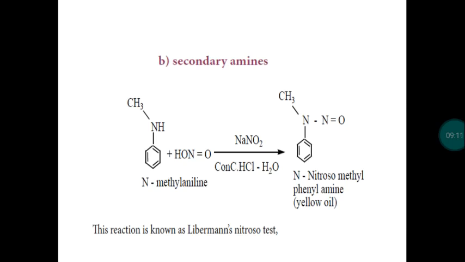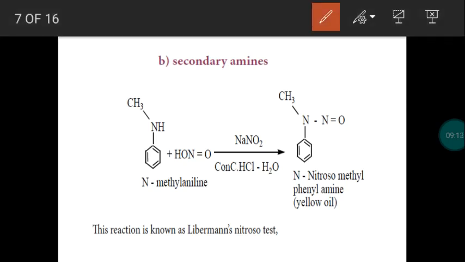Next, reaction of secondary amine with nitrous acid. So we take a secondary amine here. It's called methylphenylamine, the common name. The IUPAC name is N-methyl aniline. This is assumed as a substituted aniline, where hydrogen of aniline is replaced by a methyl. So N-methyl aniline reacts with the mixture of sodium nitrite and concentrated hydrochloric acid, which provides what? Nitrous acid.